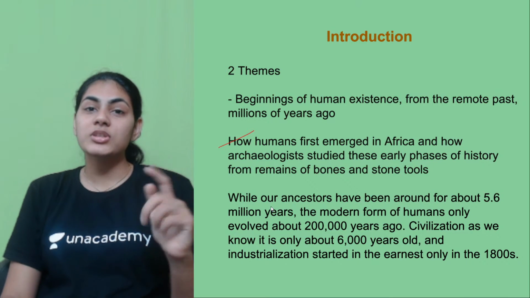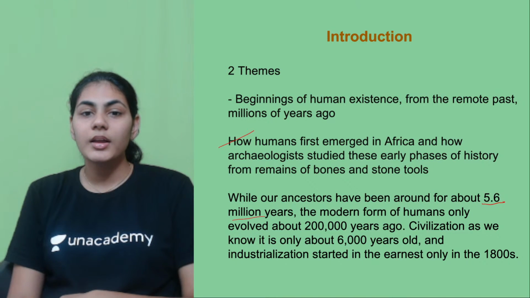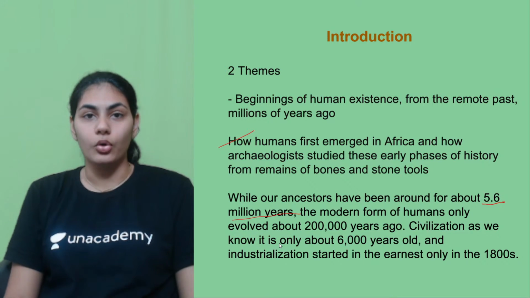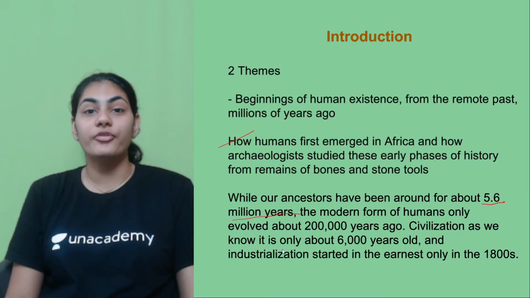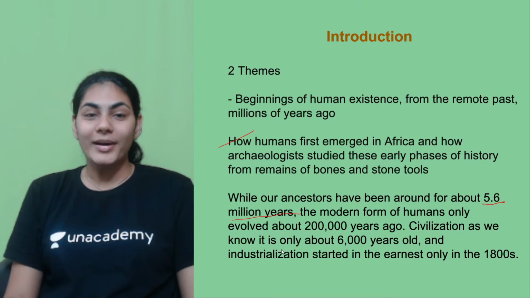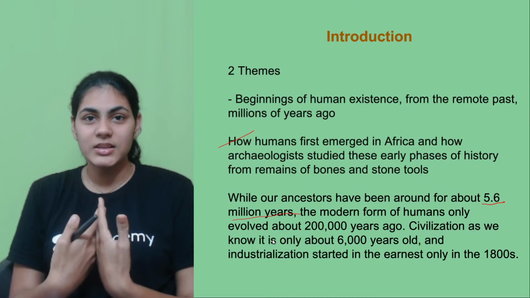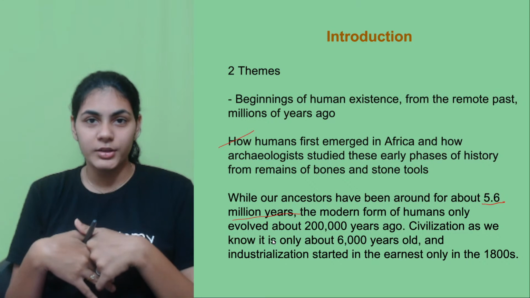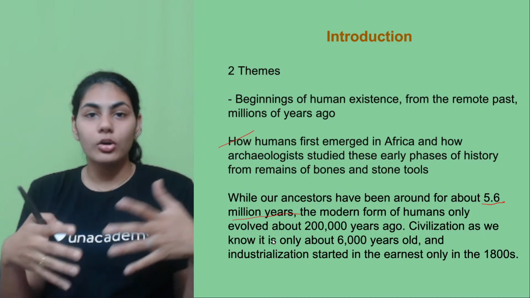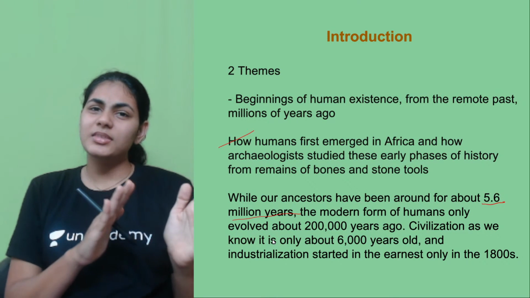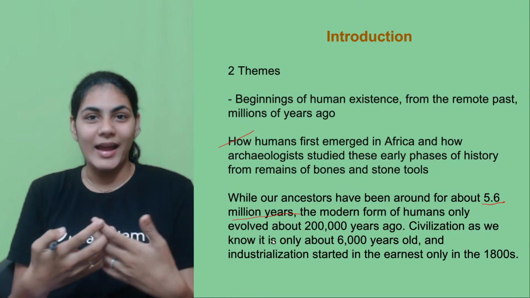Almost about 5.6 million years ago, like you can see in the figure here, the ancestors, the first humans, were found on earth, right? It was 5.6 million years ago, but those were not the form of humans we know right now. We are called modern humans, but before that, the humans found were some kind of humans which evolved from apes or other animals, right?